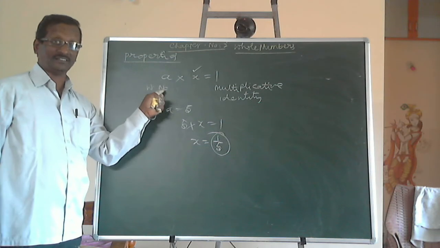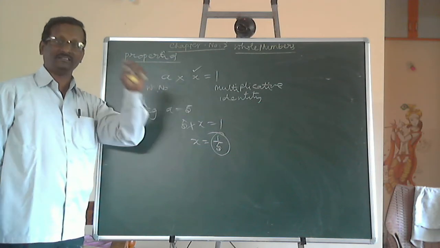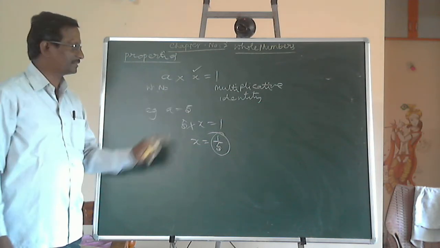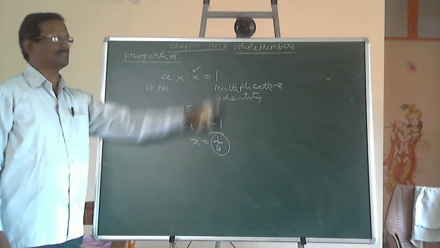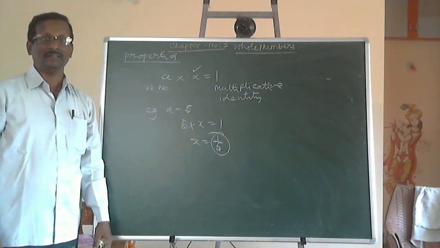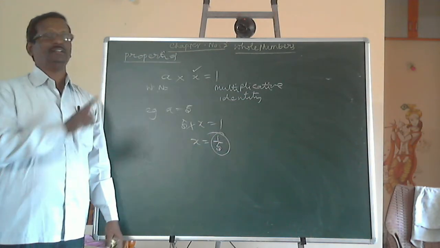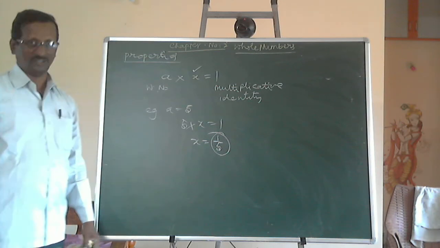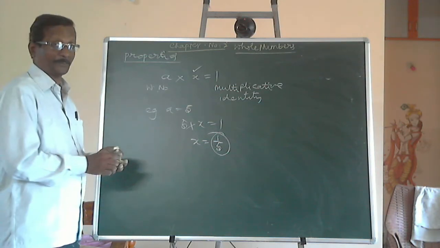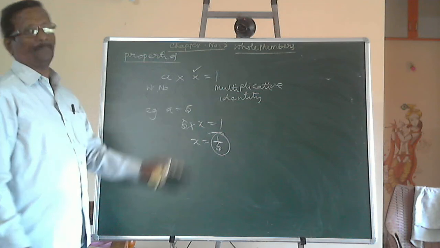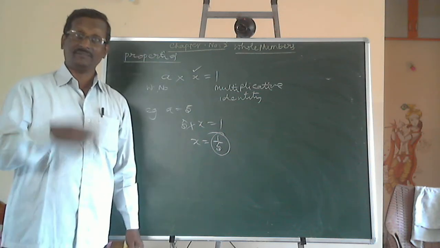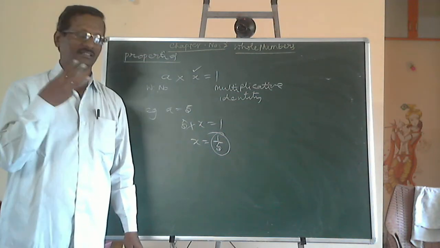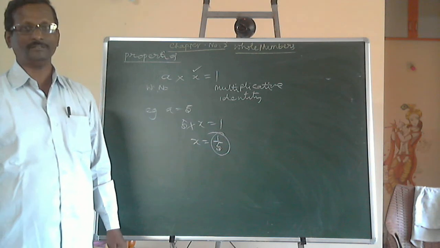In the previous example, additive inverse minus 3 was not there in the set of whole numbers. Here 1 by 5 is not there in the set of whole numbers, means in the set of whole numbers they don't have additive inverse, they don't have multiplicative inverse. So these are the properties of whole numbers. So please see the video if necessary twice or thrice and let us answer the questions.